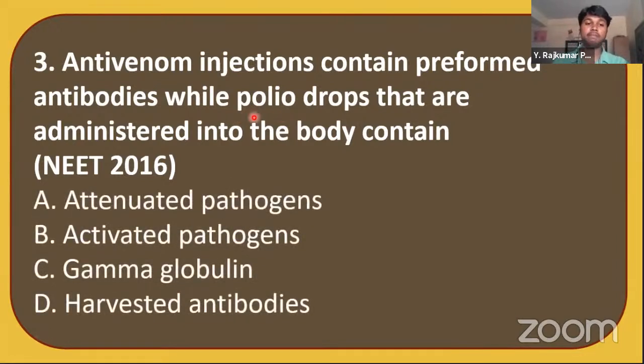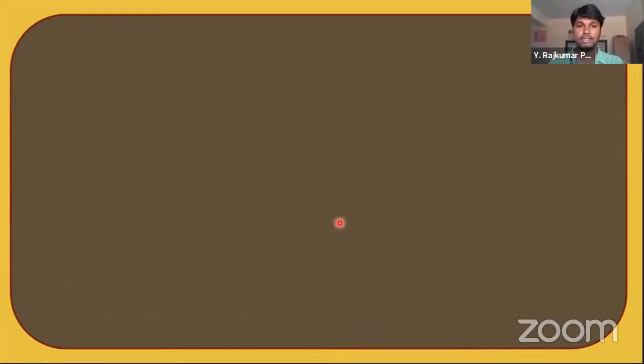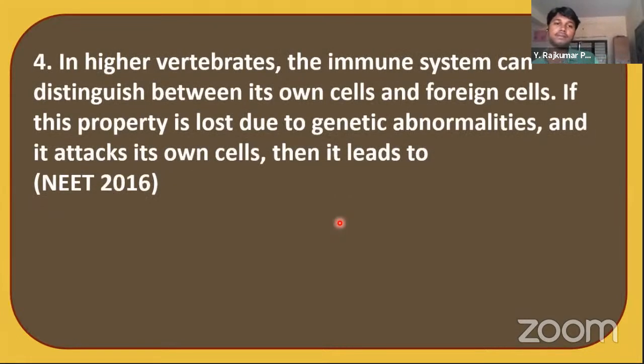Are they attenuated pathogens, activated pathogens, gamma globulins, or harvested antibodies? Can you guess the answer? Yes, the answer is attenuated pathogens. Attenuated means weakened. They are weakened or inactivated pathogens. Okay. Let's go to the next question.